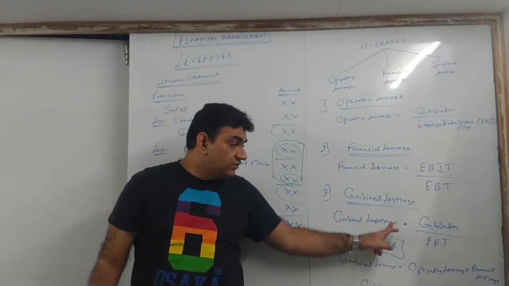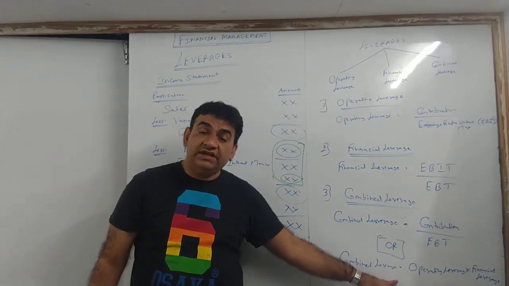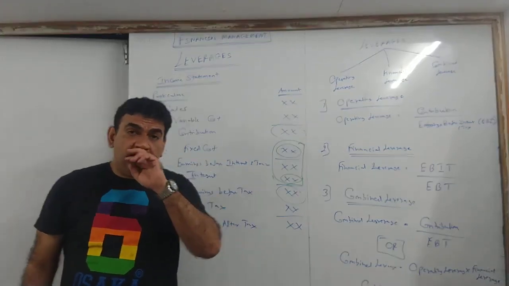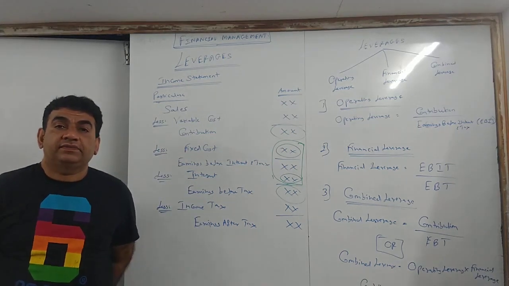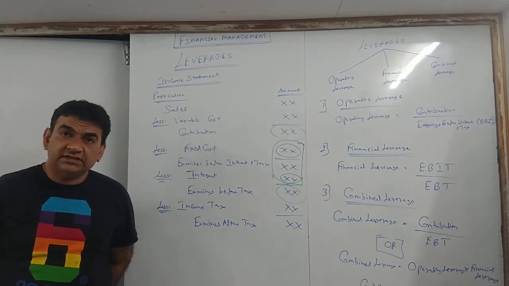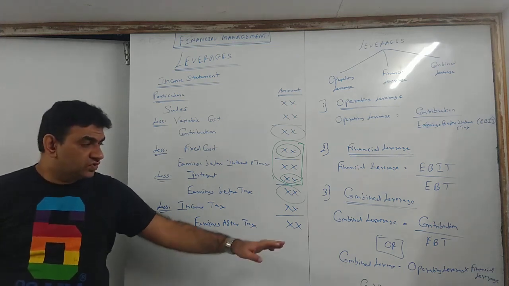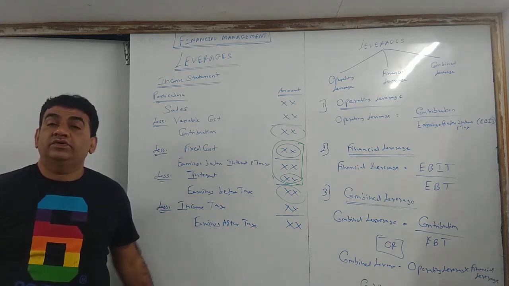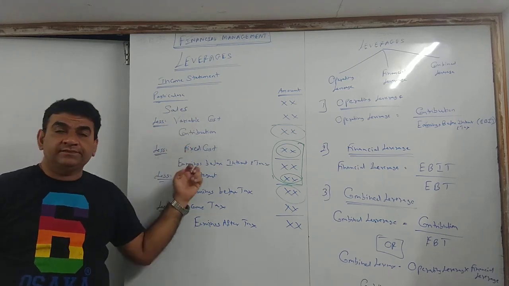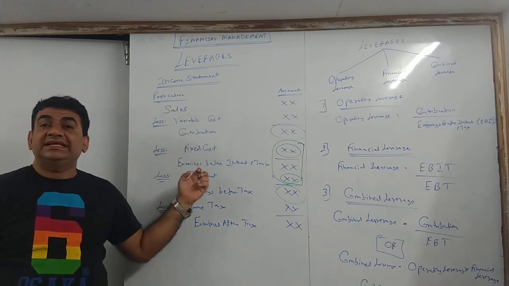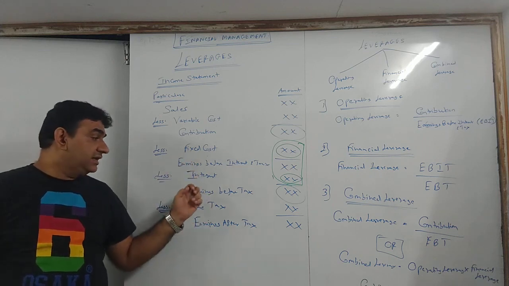So you can apply this formula, and in case you have both the leverages, you can apply this. Whichever way you do, it is fine. Bolo. Clear with this? Got it? So this is the way you have to do. Sales less variable cost contribution, from that deduct fixed cost, get EBIT, deduct interest, get EBT.